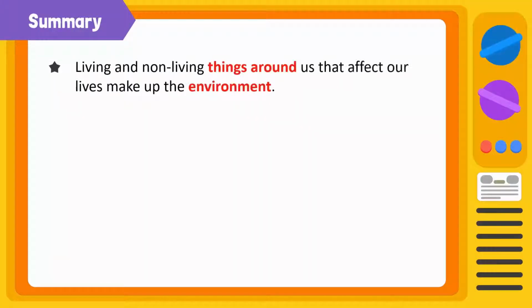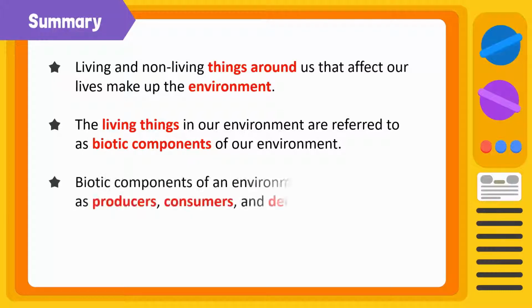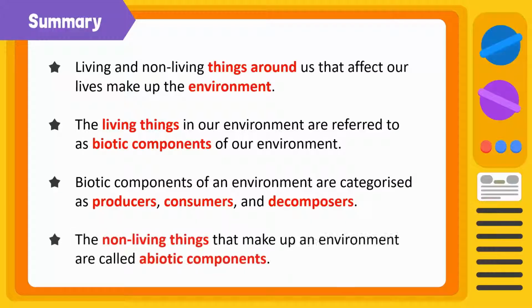Let's summarize what we have learned today. Living and non-living things around us that affect our lives make up the environment. The living things in our environment are referred to as biotic components. Biotic components of an environment are categorized as producers, consumers, and decomposers. The non-living things present in an environment are called abiotic components. Some examples of abiotic components in our environment are water, air, soil, sunlight, and temperature.